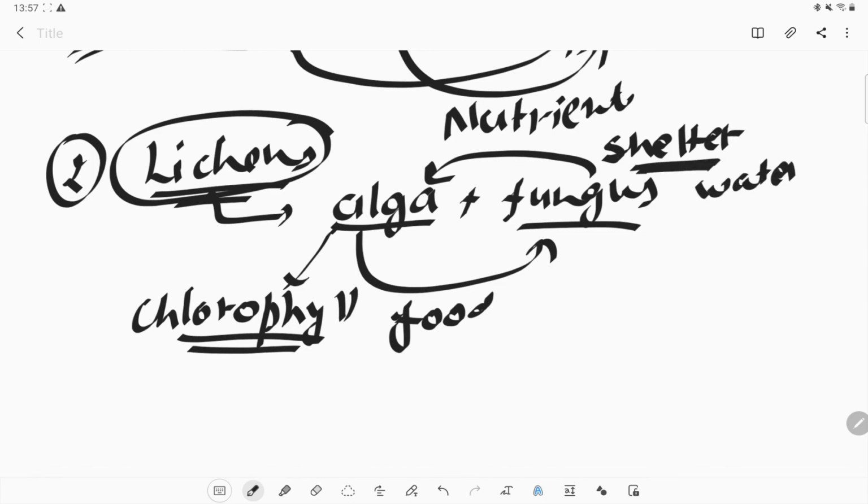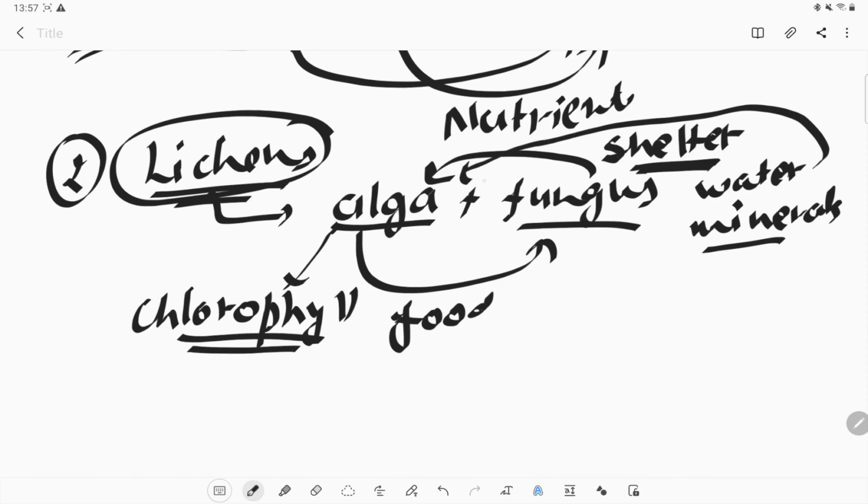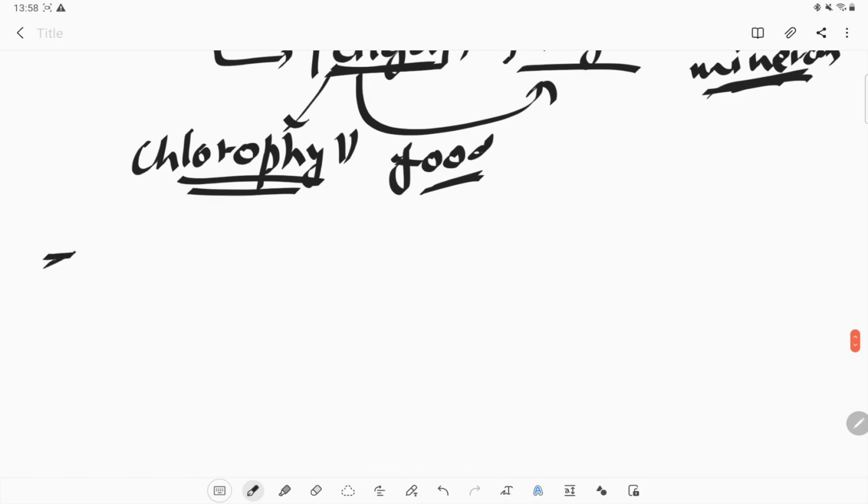It will also provide water as well as the minerals that the algae require to make that food. To do the photosynthesis process, it requires water as well as minerals. That's also provided to the algae, and in return the algae provides the food directly to the fungi. So this kind of relationship is known as the symbiotic relationship.